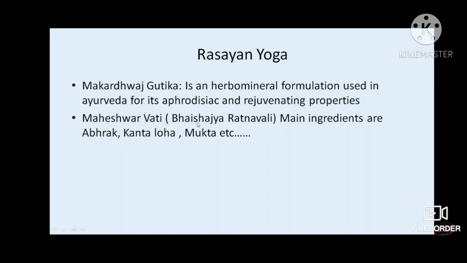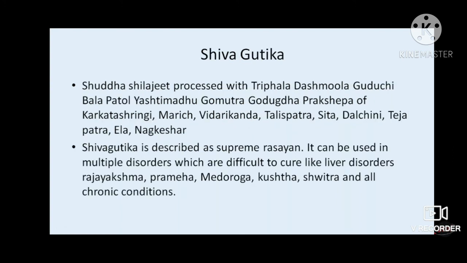Maheshwarvati is again mentioned in Bhaishajya Ratnavali, in Dukka Roga Adhikar. Makardhwaj is an aphrodisiac agent according to Ayurveda, and as we know, it helps in Apan Karya Kshetra, or it is said to be Balya for the bulbous muscles or the cavernous muscle. So maybe this can also boost the kidney function. With that thought, it has been used by practitioners as a rasayan in case of chronic kidney diseases.